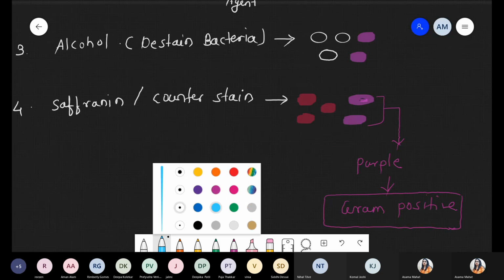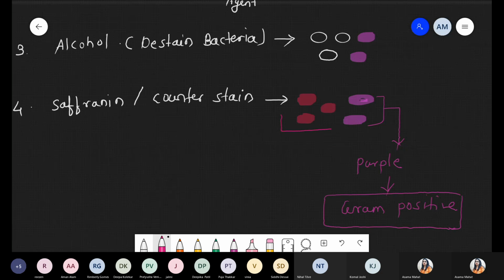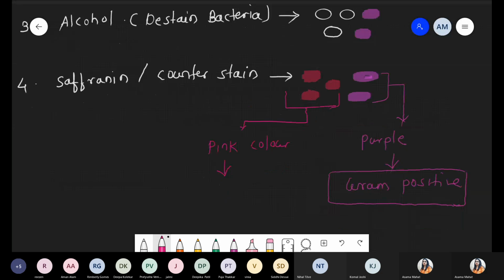gram-positive bacteria. And if under the microscope, after this staining process, you observe pink color bacteria, such pink color represents the bacterial category that is gram-negative bacteria.